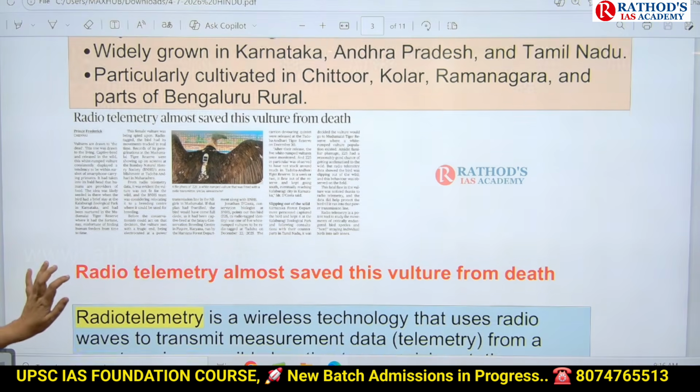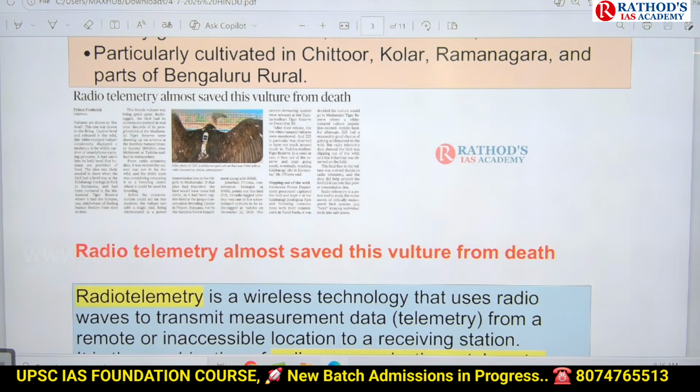Okay, see this next article. Read out the title. Radio telemetry almost saved this vulture from death.